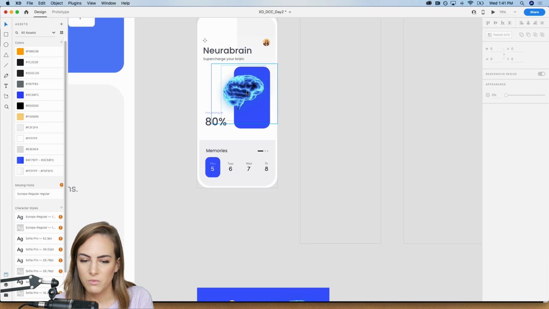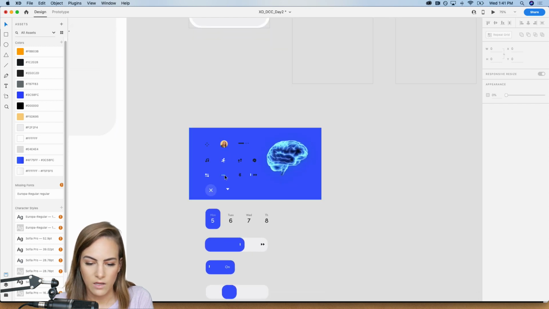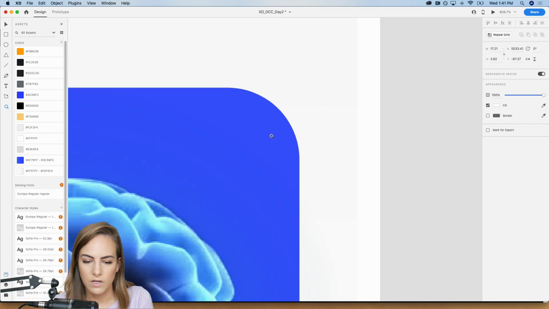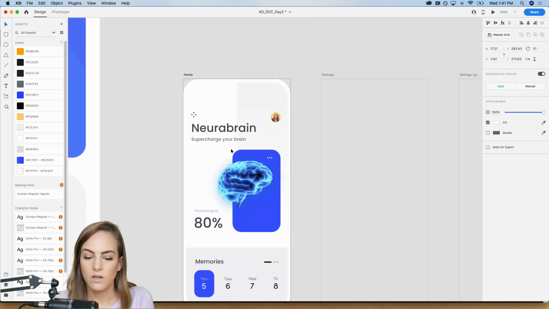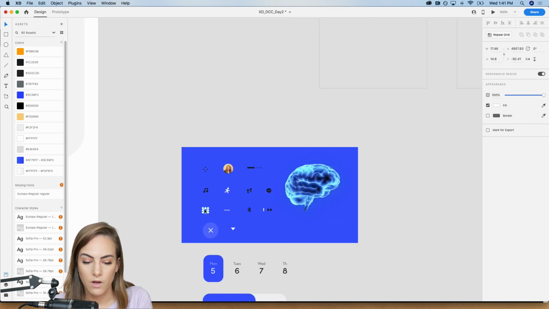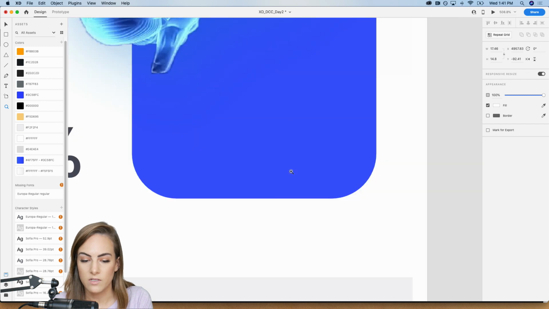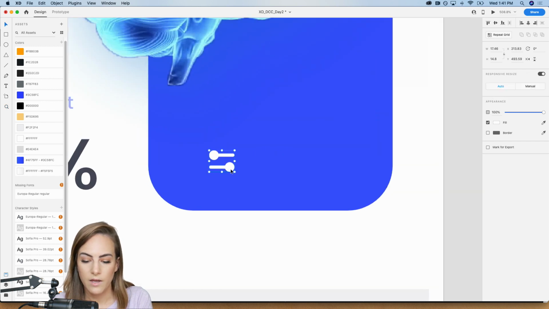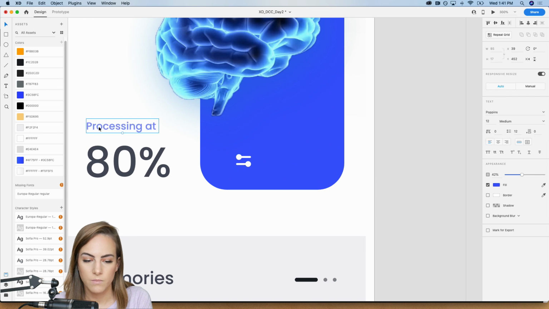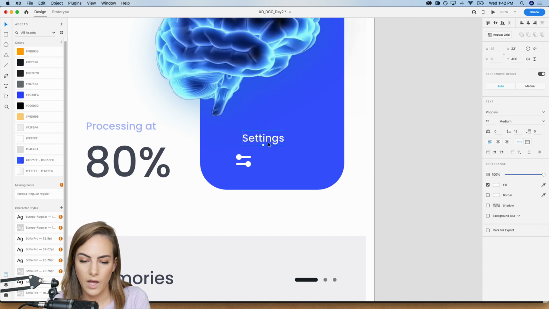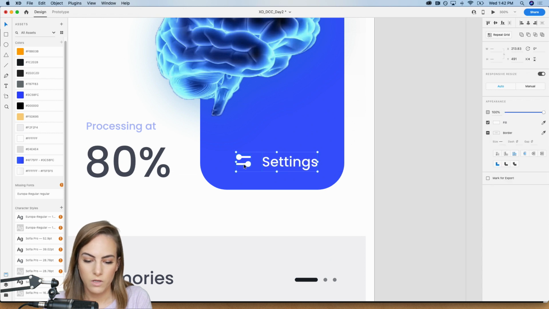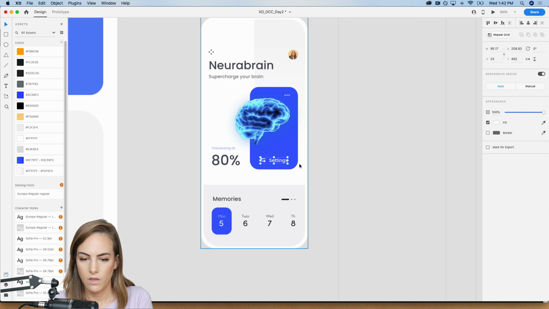Okay, so we're seeing what our brain's looking like, and we can add a little kebab menu right here. That looks good. And then the next pages are going to be settings, so I definitely want a way to access that. So I'm going to add a settings icon and some settings text. Something kind of small, because maybe it's not the most important feature of the app. Make it a little bit bigger. Okay, then we can group those together. Okay, that looks pretty good.